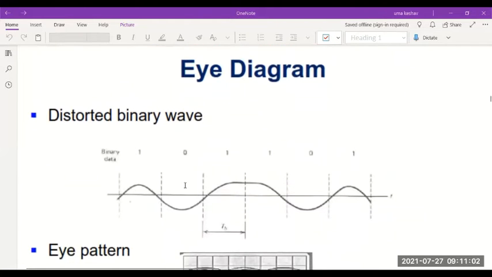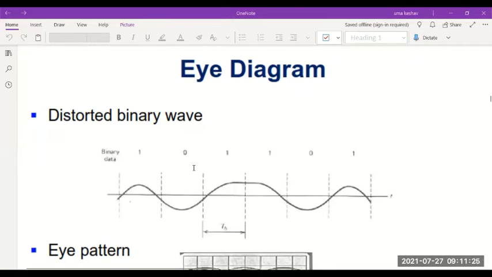Now, let's consider what an eye diagram is. An eye diagram is a method of representing a digital received signal or any digital binary waveform, so that we can measure many different parameters and get to know the effect of noise on a given signal.